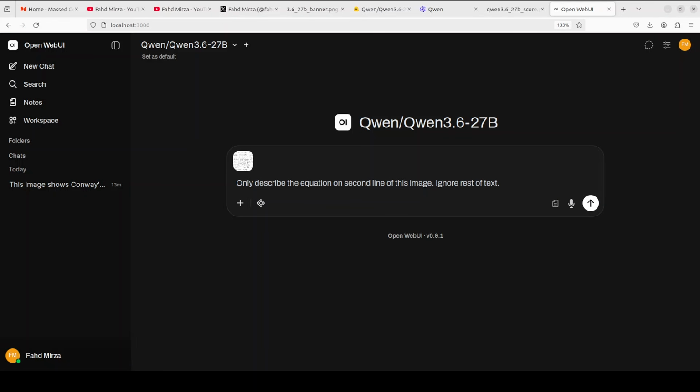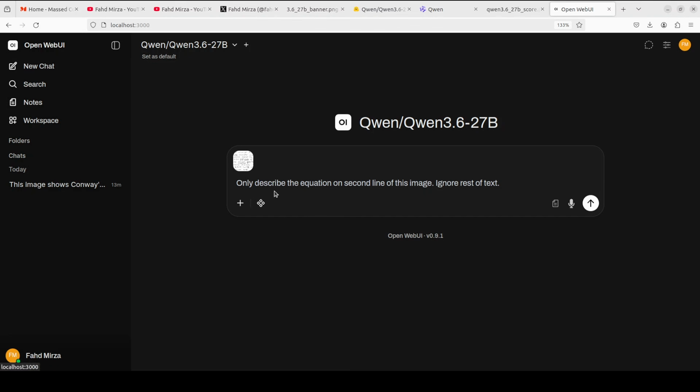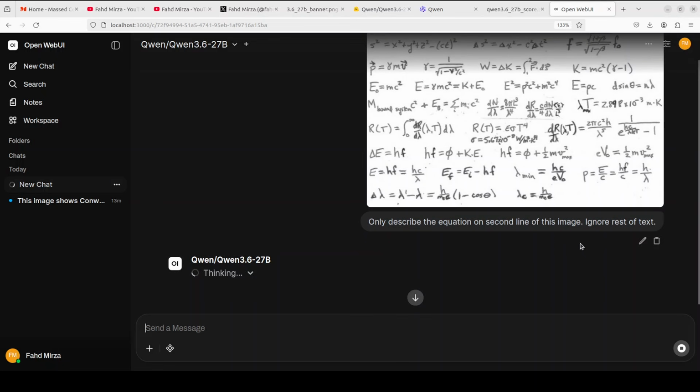In the next test, I am going to give it this handwritten image where there are a lot of physics equations. What I'm asking this model to do is to only describe the equation on the second line of this image, ignore the rest of the text. So let's see if the model is able to do this OCR, plus how strictly it follows the instruction.